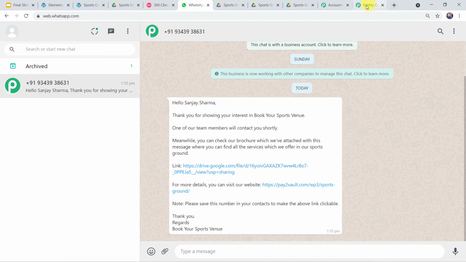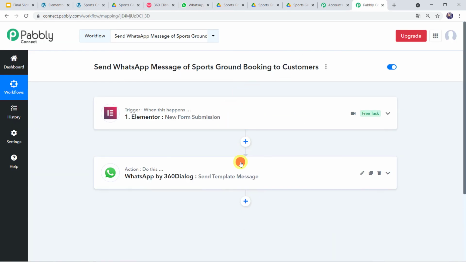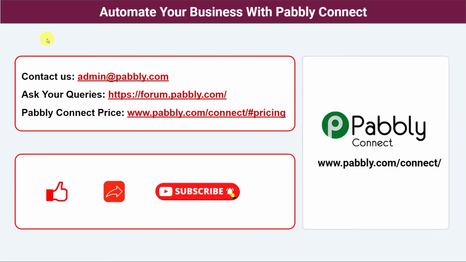So let's move back to Pabbly Connect, and I'll just minimize all these windows and let us see in a nutshell whatever we have done till now. So in this use case, we want that whenever a customer fills the Elementor form on the website, automatically your sports ground brochure and a WhatsApp message should be sent on the WhatsApp number of the customer. And here in this way we have created a successful integration between Elementor form and WhatsApp using Pabbly Connect. So not just these software applications, you can integrate a ton of applications and automate your business with Pabbly Connect.